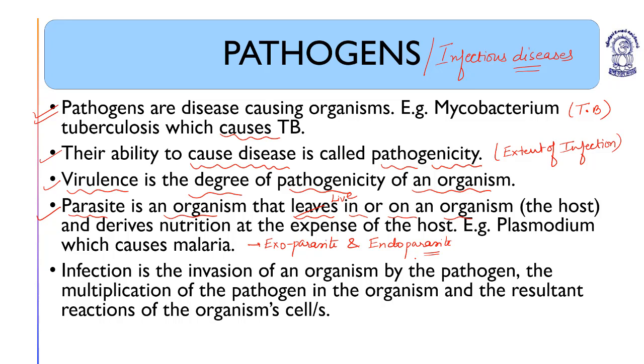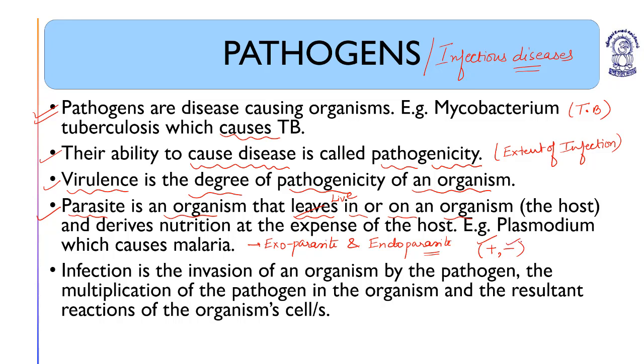These parasites live in the host body and derive nutrition at the expense of the host. So parasitism is a type of interaction between members of two species in which one species is harmed and the other is profited, plus minus. One which is benefited is positive and one which is harmed is negative.